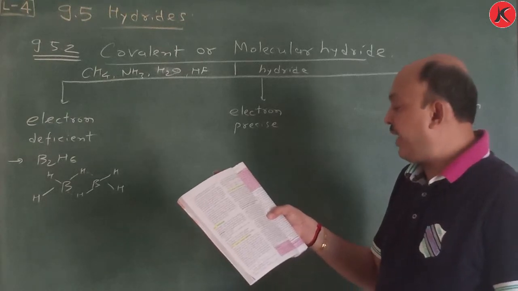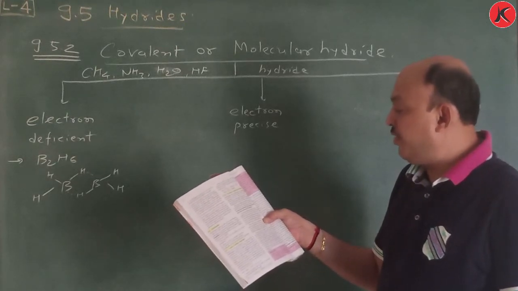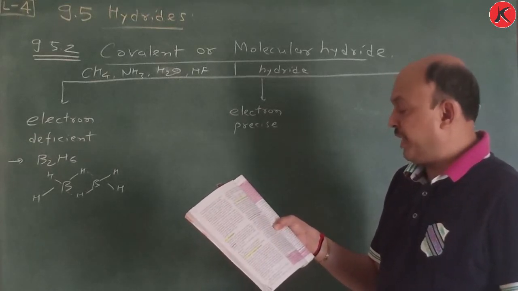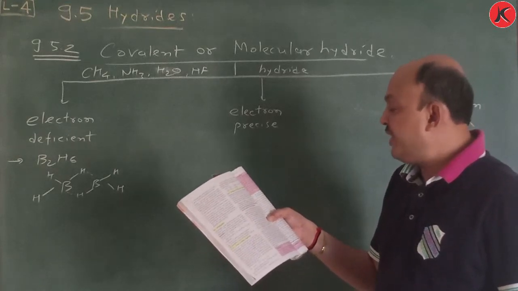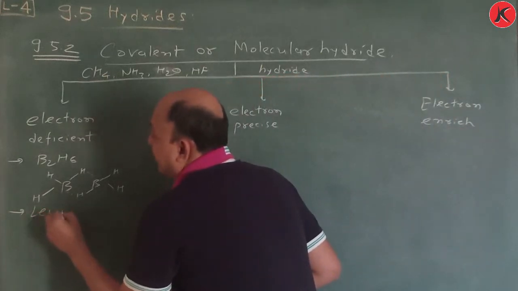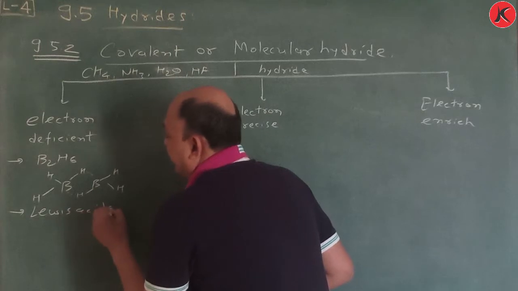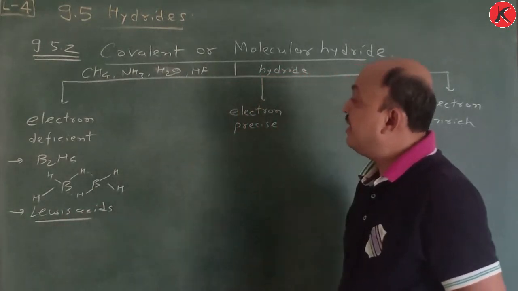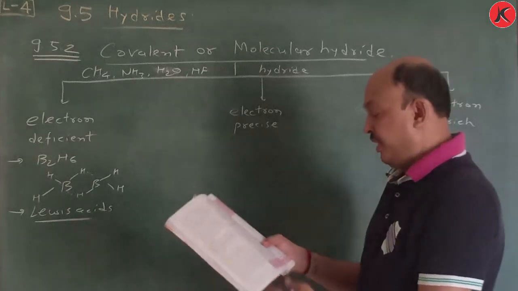In fact, all elements of group 13 will form electron deficient compounds. What is their behavior? They are Lewis acids. Remember, B2H6 is there, so it is electron deficient.